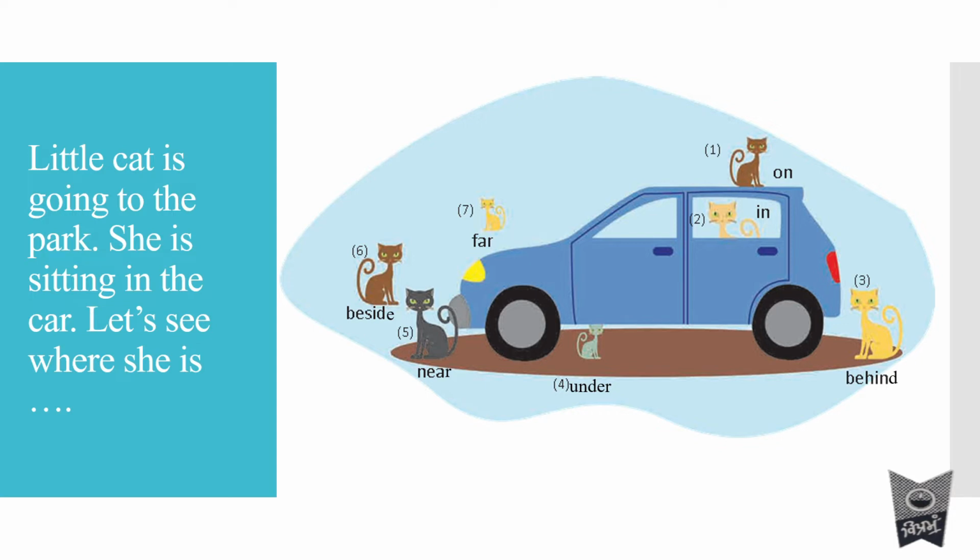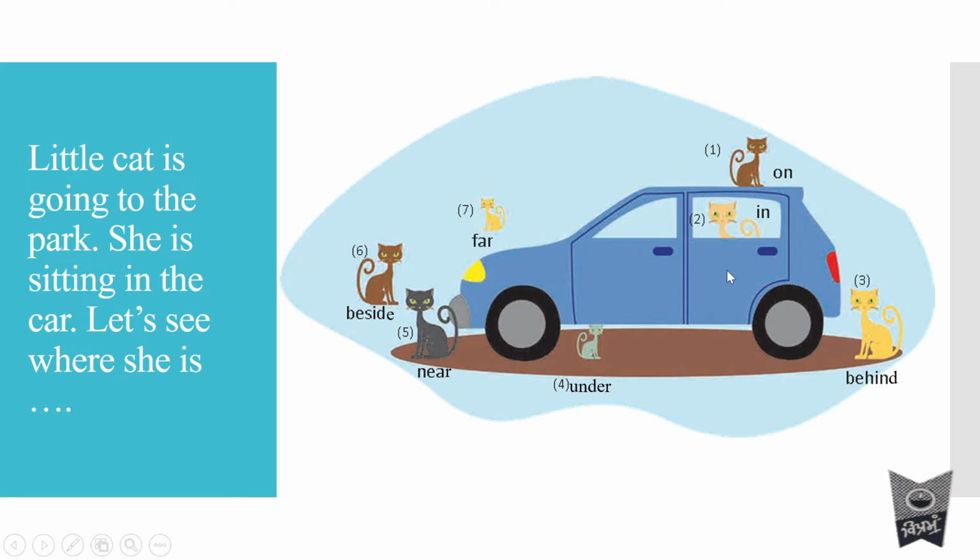In the first position, they have numbered it. Can you see one number here? She went and sat on the top of the car. In the second position, she has opened the door and sat inside the car. So the cat is in the car.